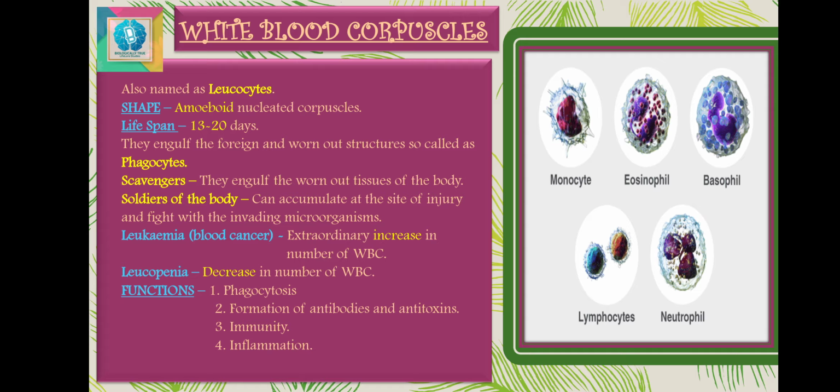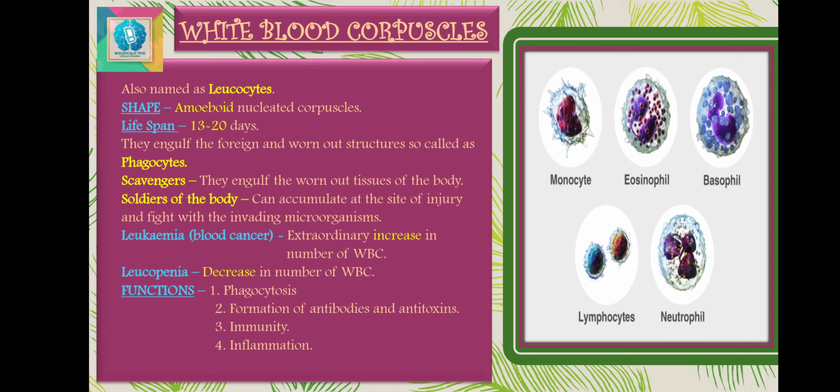The extraordinary increase in the number of WBCs is called leukemia, which is commonly named as blood cancer. And the decrease in the number of the WBCs is termed as leukopenia. The average lifespan of leukocytes is 13 to 20 days, after which they are destroyed in the lymphatic system. Leukocytes fight infection through a process termed as phagocytosis.